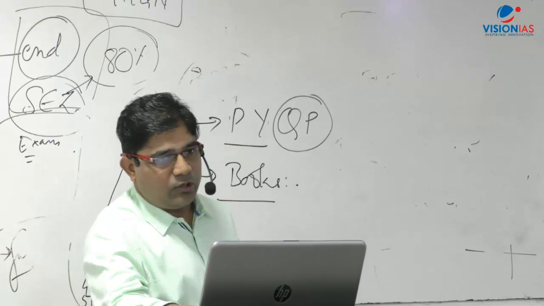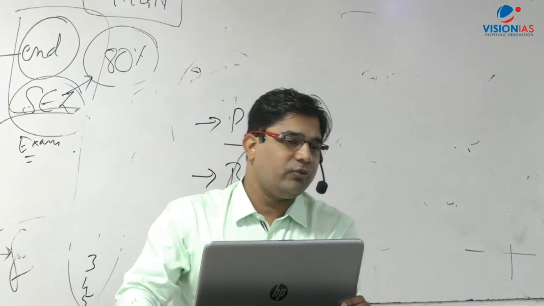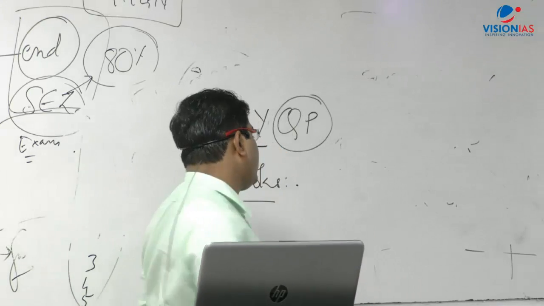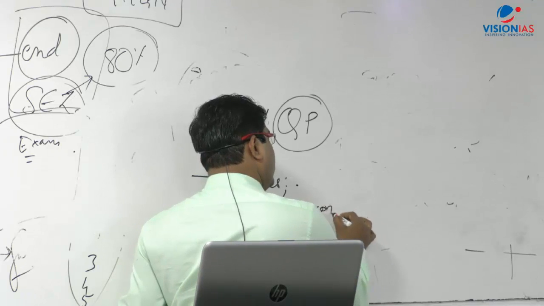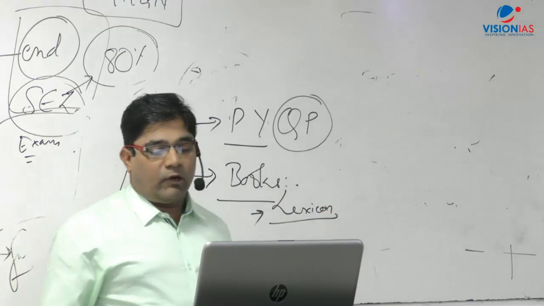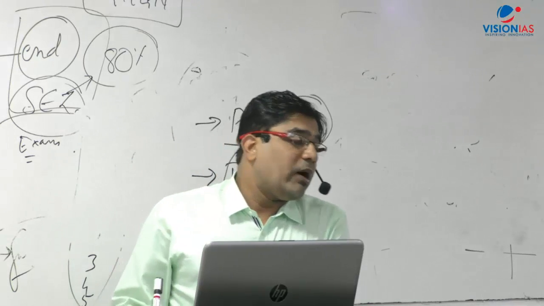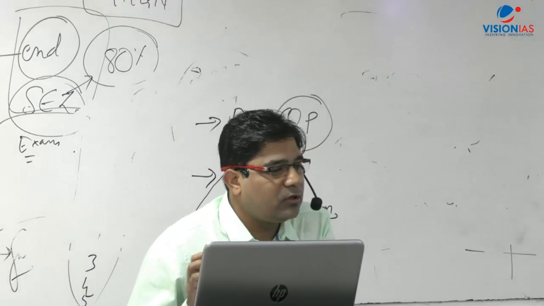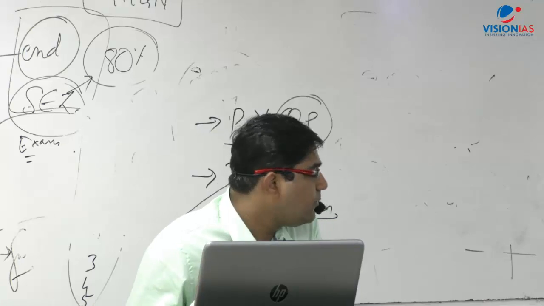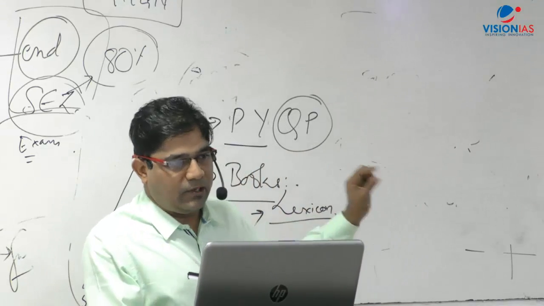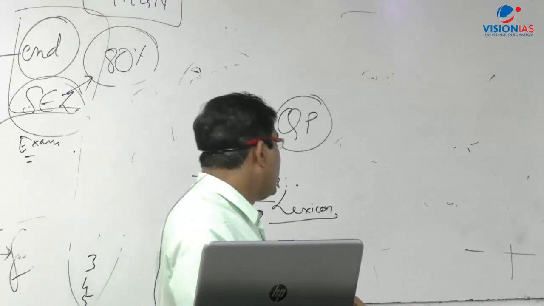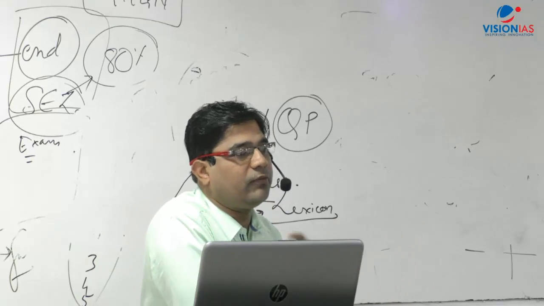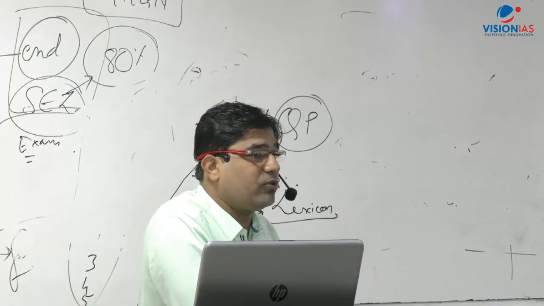From the books' point of view, there is a small book by the Chronicle publication, Ethics, Integrity and Aptitude. That's a good book, and that's sufficient. That book is called Lexicon. Lexicon is enough, but if you want to go one notch above that, there is a book by Aryan publication also. The name of the book remains the same, that is, the syllabus name: Ethics, Integrity and Aptitude, Paper 4 of UPSC. The Chronicle publication is a small book. If you want to go one notch ahead, then it is the Aryan publication. There is a book by Subbarao also, certainly if you want more reference-based books.